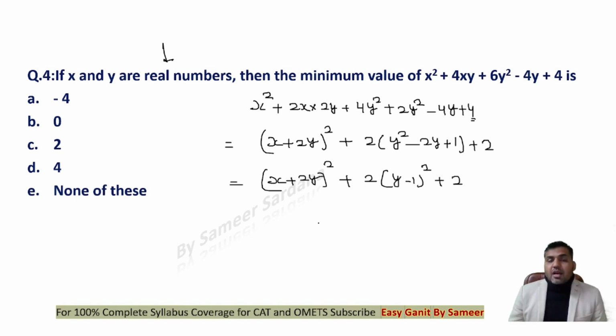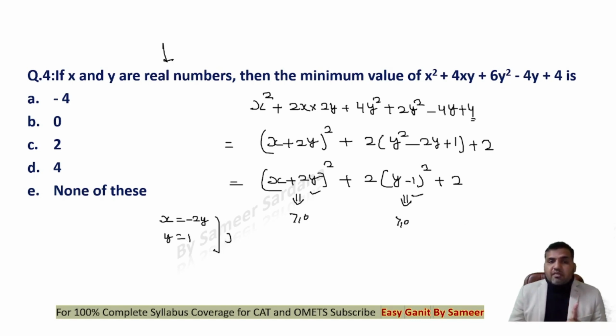Plus 2. Now I know that any square value, right, the minimum possible value of a square is 0. So I know that this whole bracket is greater than or equal to 0. This whole bracket is also greater than or equal to 0, because square of something cannot be negative. The least possible value of square is always 0. And to make it 0, I need to put x as minus 2y, and to make this 0, y can be equal to 1.